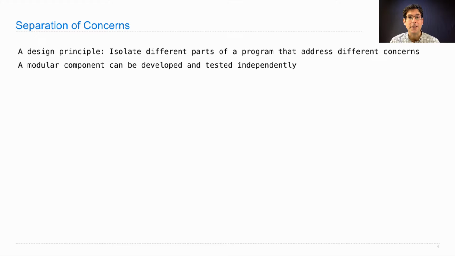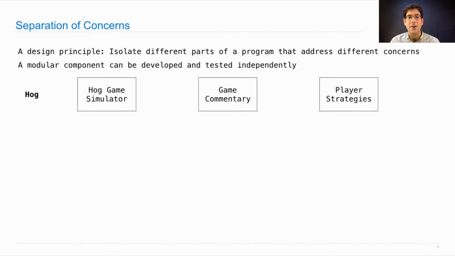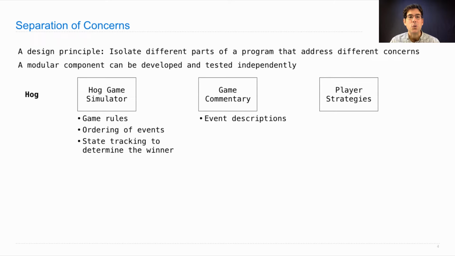And we've tried to illustrate this principle with the course projects. So in the game of Hog, there are 3 different modular components. A Hog game simulator is concerned with the game rules, the ordering of events within the game, and whatever state tracking is required to determine who won. But it knows nothing about commentary. The game commentary functions are concerned with describing different events that happen during the game, and whatever state tracking is necessary to generate that commentary.